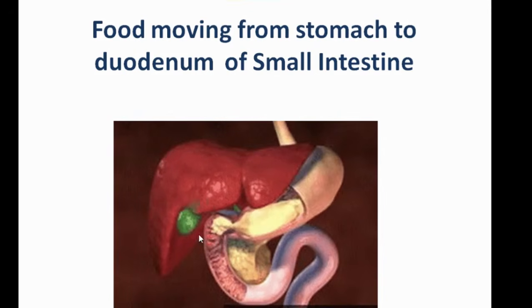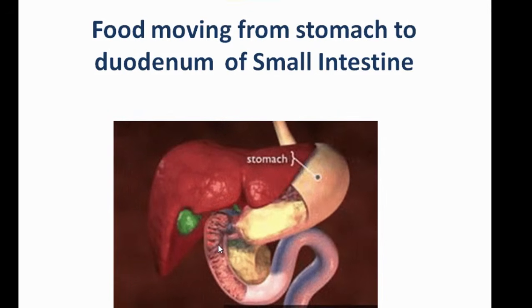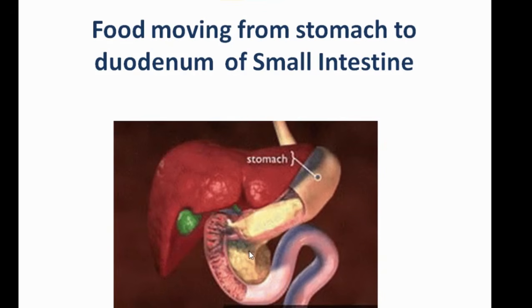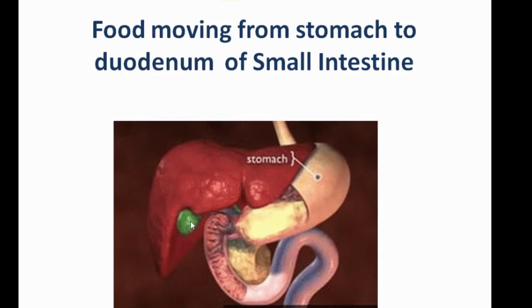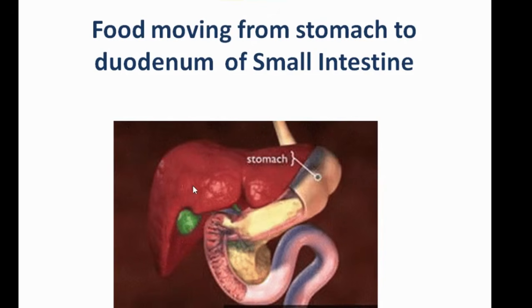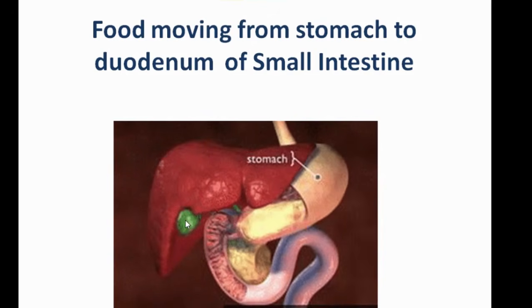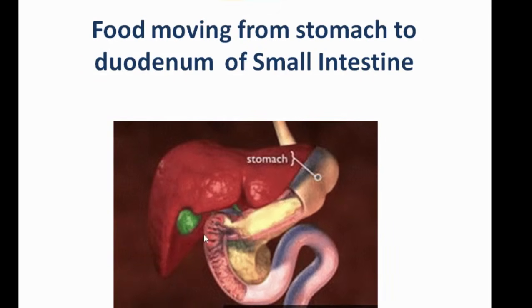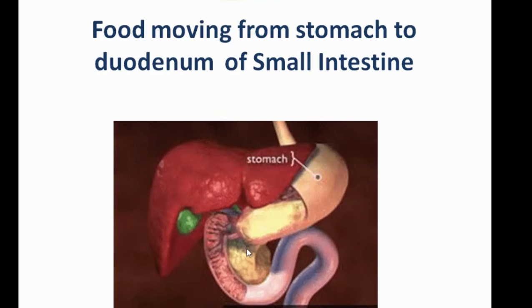You can clearly see here, duodenum has a connection with a leaf-like structure called pancreas, and also it has a connection with gallbladder. This is liver. Liver will secrete bile juice. It will be stored in gallbladder. From gallbladder, it will go to duodenum portion. Similarly, pancreatic juice also, from pancreas, it will go to duodenum portion.